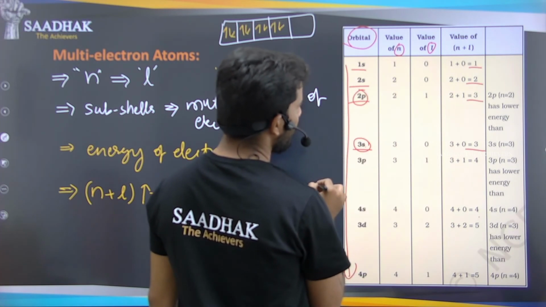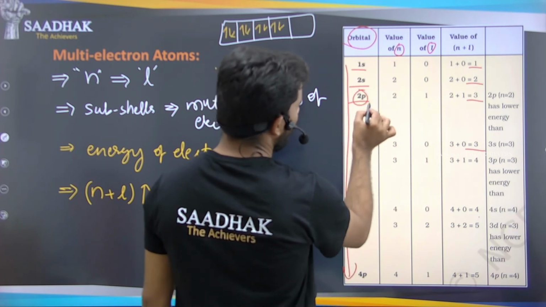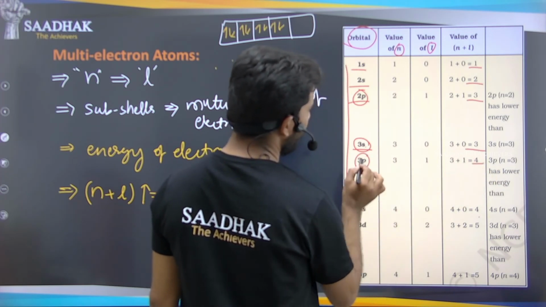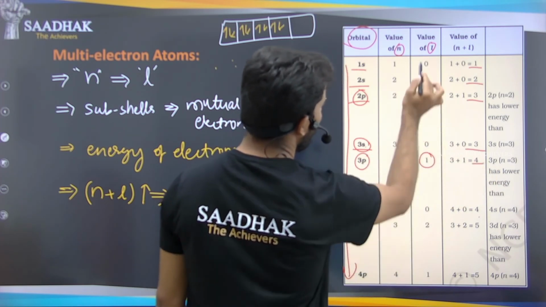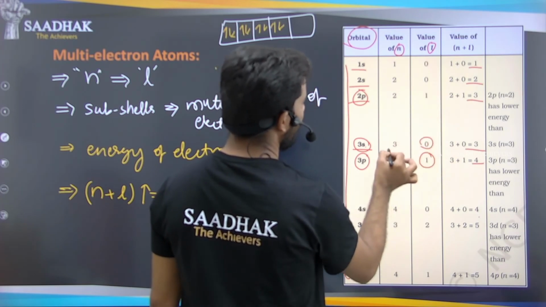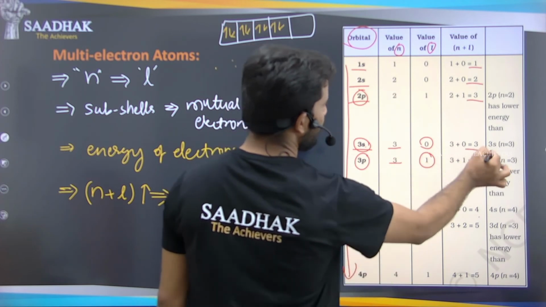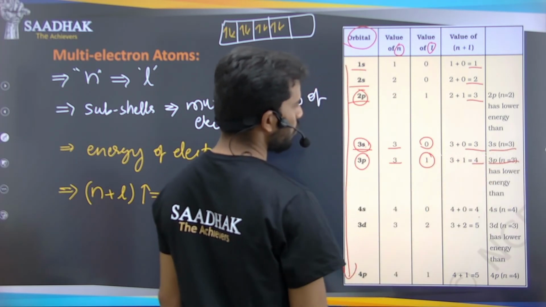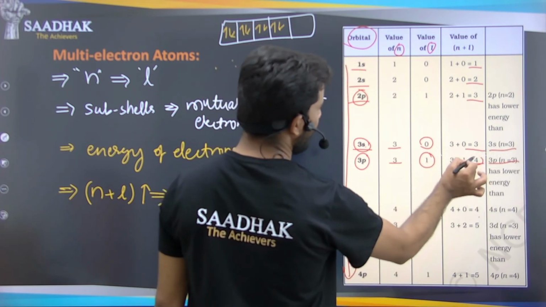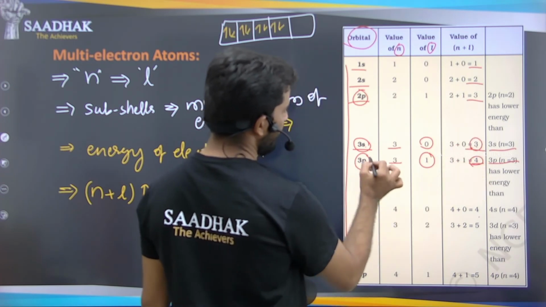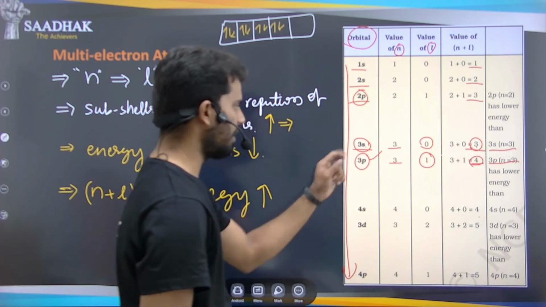In the same way, see here, 3p has the value 4 here, right? That is dependent on only the l value, the l value is only changing. Here the n value is the same for 3p and 3s. The energy that we are saying here is 3, and here it is 4. So this 3p has one more energy than the 3s.